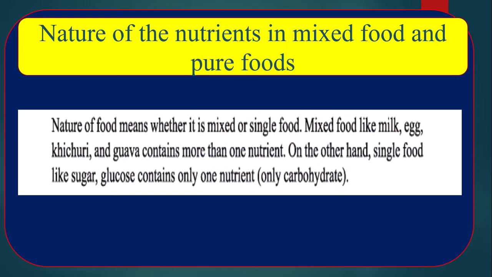On the other hand, single food like sugar and glucose contains only one nutrient. But most of the time, the foods we take are mixed foods: rice, beef, fish, and other vegetables, fruits, etc.